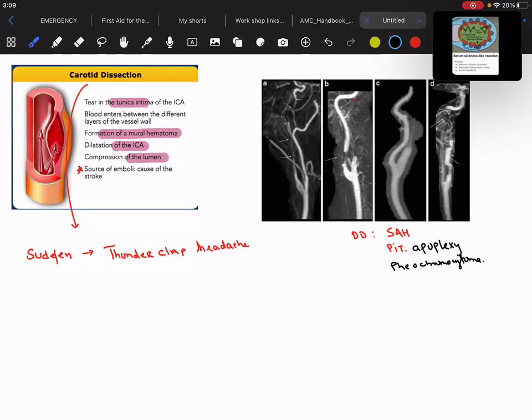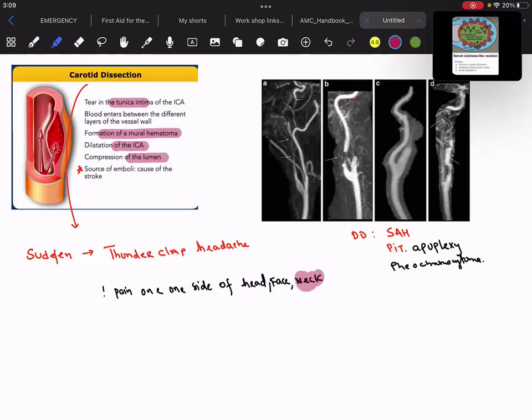Now, those patients who have carotid artery dissection, we have already discussed what happens in this, and the patient will come up with thunderclap headache, and then there is a triad basically. What is the triad? The patient will complain of pain on one side of the head, or face and neck. So neck is very important over here.